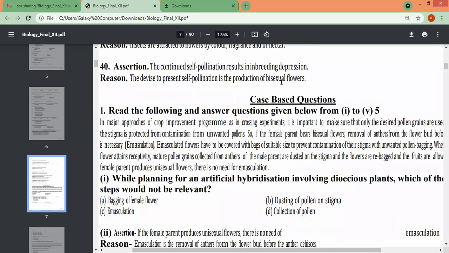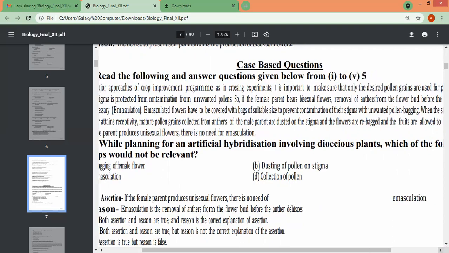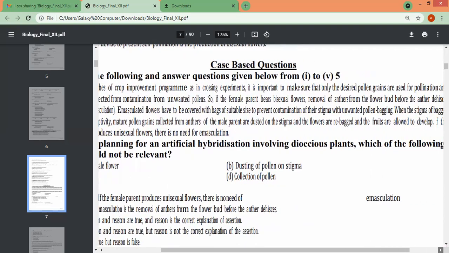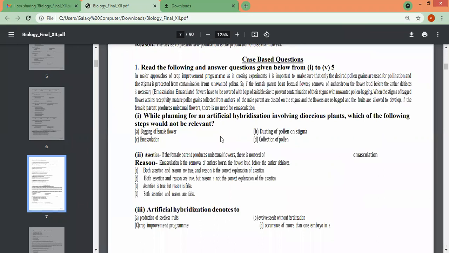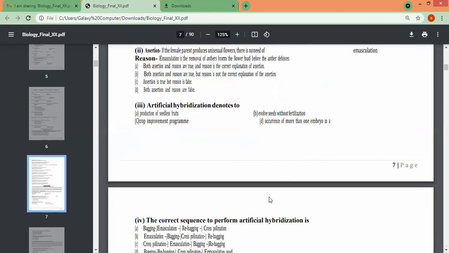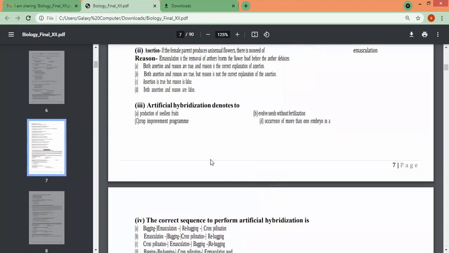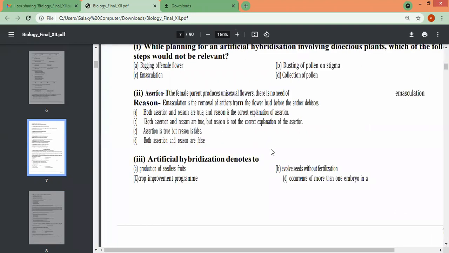Finally, case based questions, you can see a paragraph like this is given. Okay, I'll again halt for certain time so that you can read the whole thing. Should we move it? Everything is visible. Okay, as you can see, a paragraph like this will be given, and then you can see the questions. While planning for an artificial hybridization involving dioecious plants, which of the following stages. So it will be given to you like this. Wait, they must not have seen this. So I hope it's clearer, children.